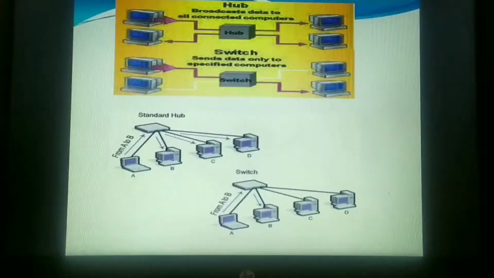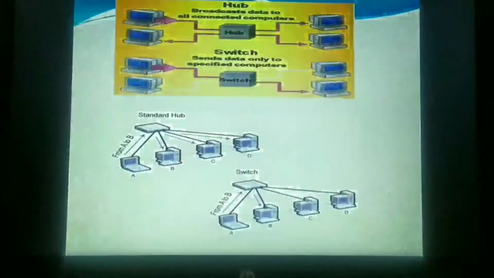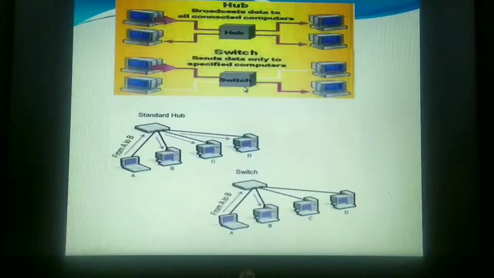And in case I'm using the Ethernet cables, or we know that these are all Ethernet LAN cables, in order to connect by using the switches, then we can also call it a switched Ethernet LAN. In our computer lab, we are using the Ethernet cables and we are using the switches also. Then that kind of network I can call a switched Ethernet LAN. Okay, this was all about the switches.